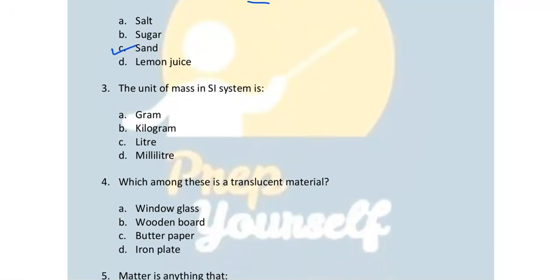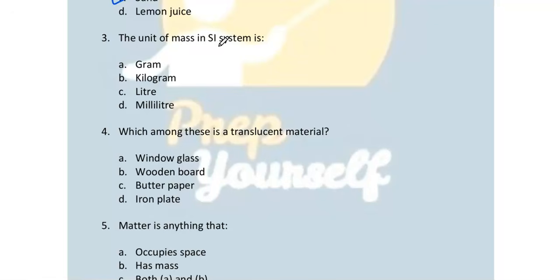Okay. Number 3, the unit of mass in SI system. What is the full form of SI? System International. So in SI system, the unit of mass is kilogram, which is also written as kg.